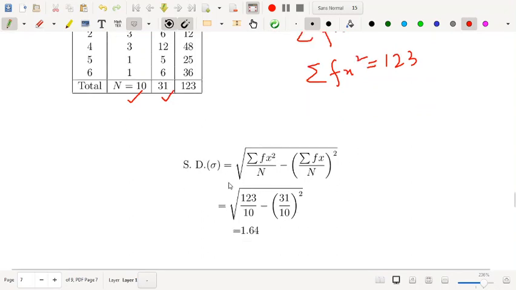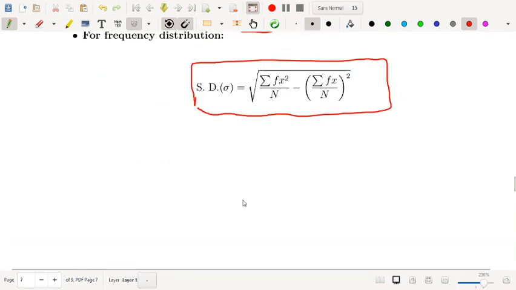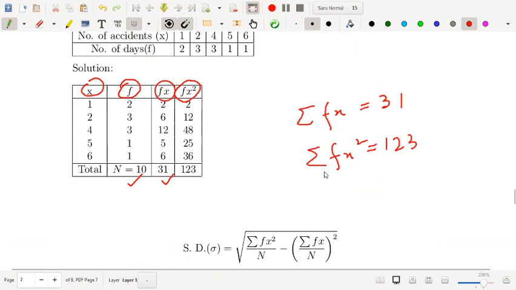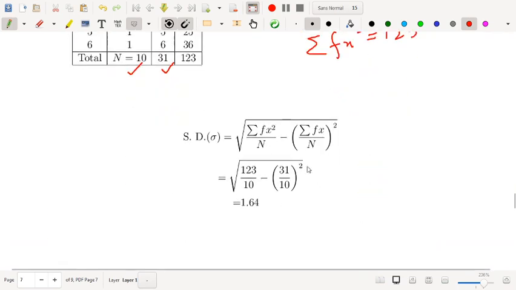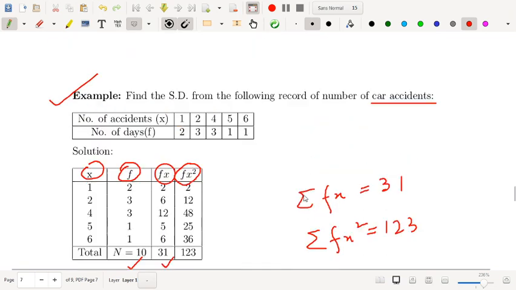Putting these into the working formula, after calculation, the positive square root, sigma is given by 1.64. This is a very simple form, because you have x values and f values. Sometimes in the same table you have to calculate the mean and the standard deviation. It is very simple: you can calculate both the mean as well as the standard deviation in the same table.